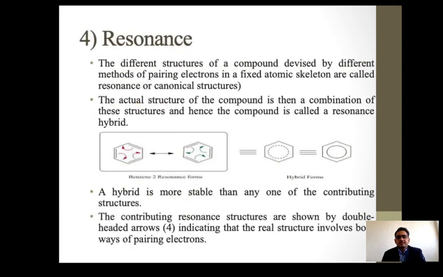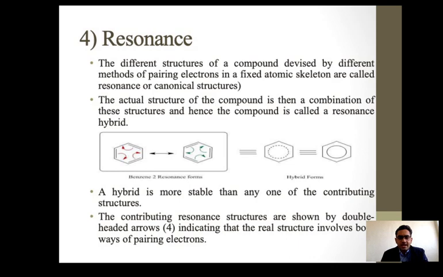Next, resonance. Resonance is a phenomenon that deals with the conjugated effect. We already discussed the mesomeric effect. Resonance is the continuous delocalization of pi electrons, so two structures will be formed. The different structures of the compound, devised by different methods of pairing electrons on a fixed atomic skeleton, are called resonance or canonical structures.